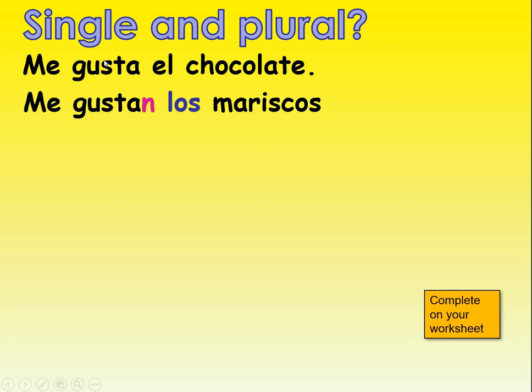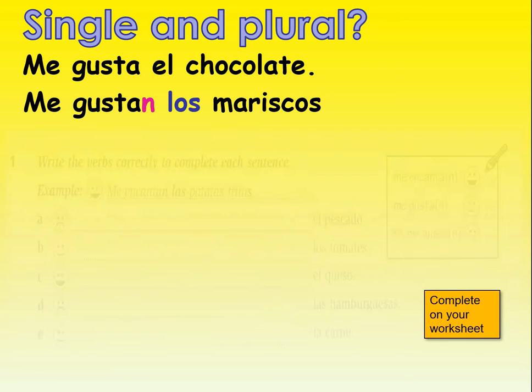Because what this actually means, me gusta, means pleases me. That's how they say I like in Spanish. Chocolate pleases me. So that's why when I've got seafood, because it's a plural, it's more than one, I can't say seafood pleases me. I have to say pleases with the N. It's got to be plural.